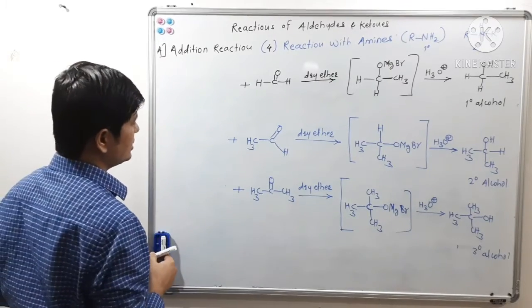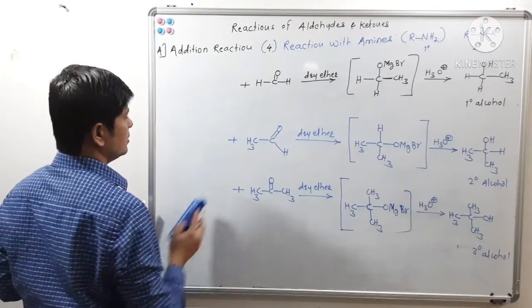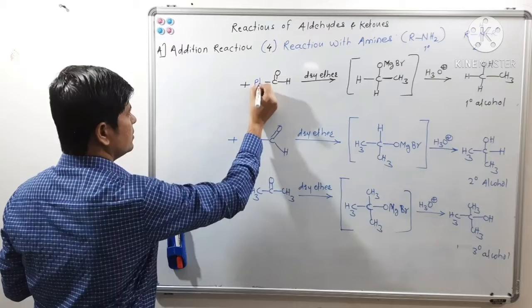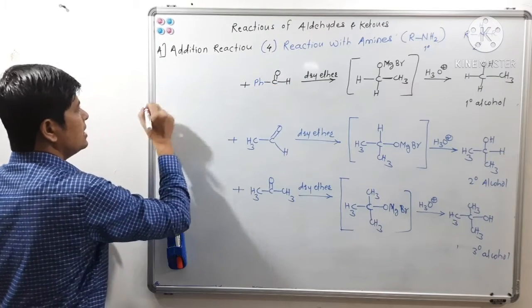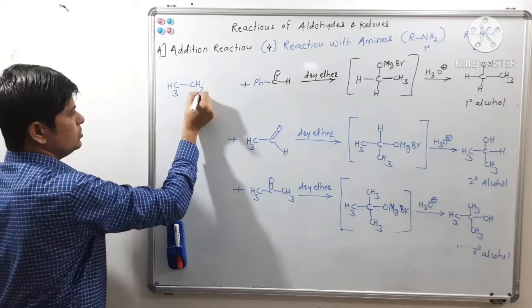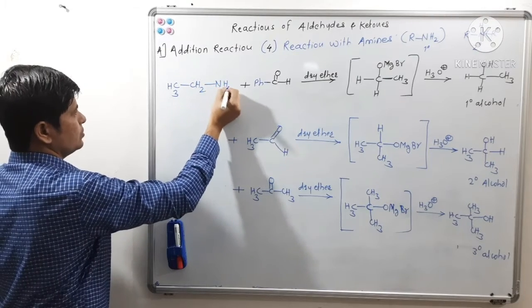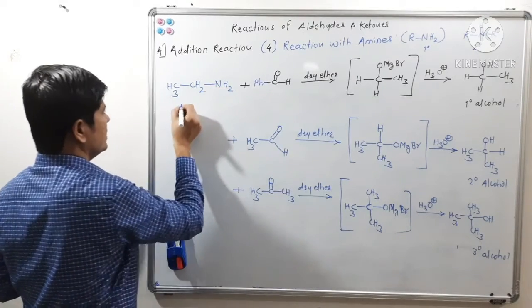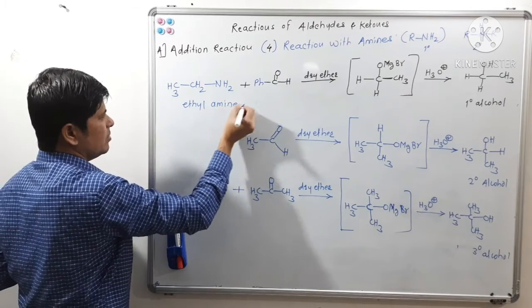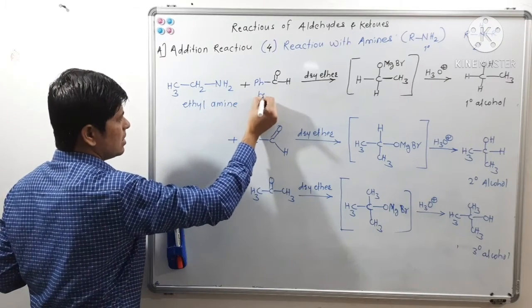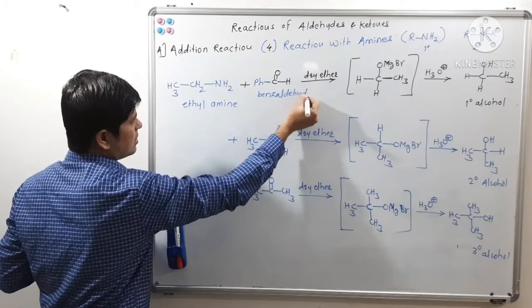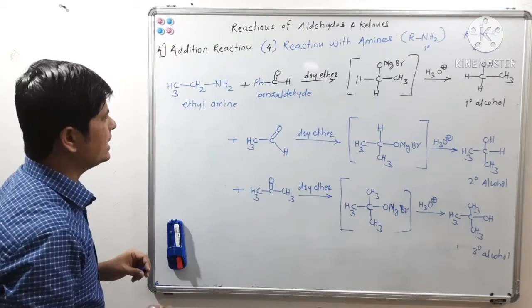So let us see the reaction of ethyl amine, CH3CH2NH2, with benzaldehyde. So what will we get?